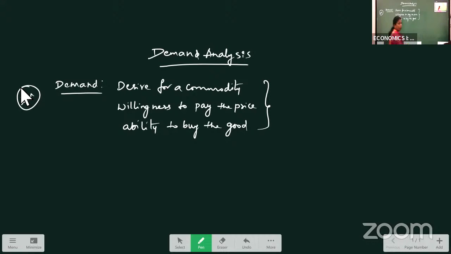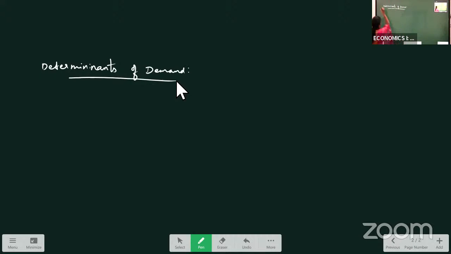After the demand concept, we are going to discuss the determinants of demand, then we'll do the demand function. So what are the factors that are determining demand? Determinants of demand is a very, very important 5 marks question from this chapter.